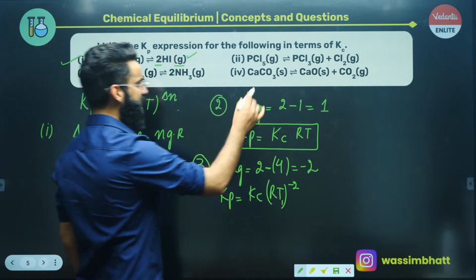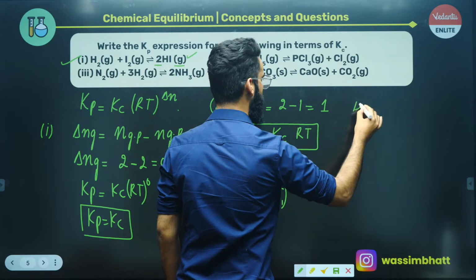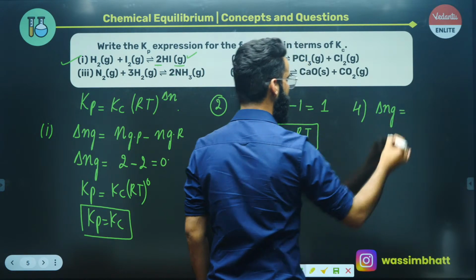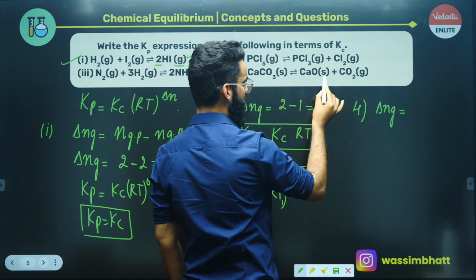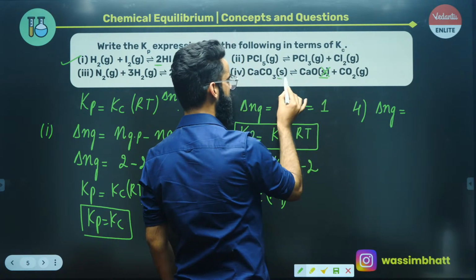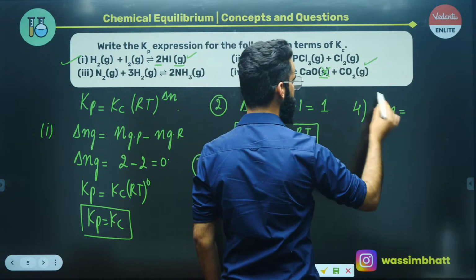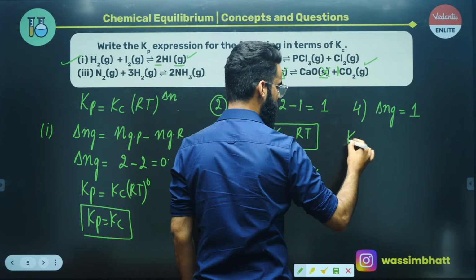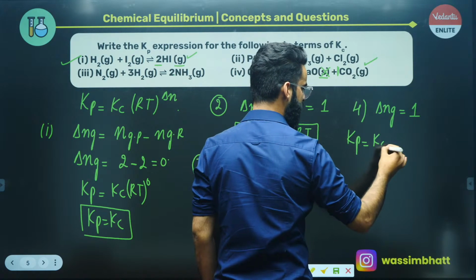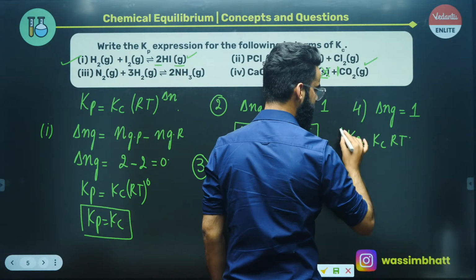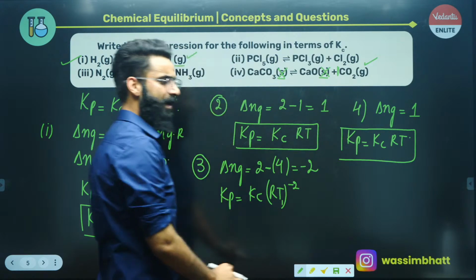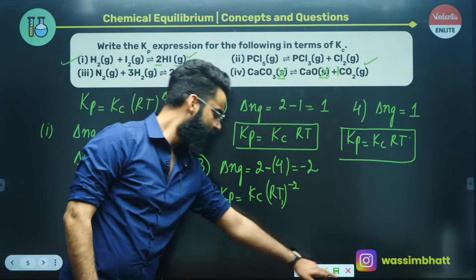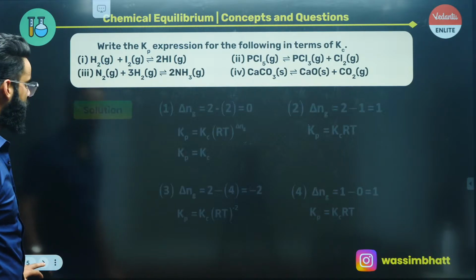And at the end, if you look at the last reaction, which is the fourth one, let's calculate delta Ng for this particular reaction as well. Delta Ng is going to be equal to the number of moles of gaseous product. This is in solid form, nothing to do with this one. Solid form, nothing to do with this one. So there's only one gaseous form, carbon dioxide, and we have got its 1 mole, right? So delta Ng is 1. So for the last reaction, you can say Kp is equal to Kc (RT) raised to the power 1. I'm sure you got to know exactly how to write Kp in terms of Kc for different types of reactions, right? Perfect.